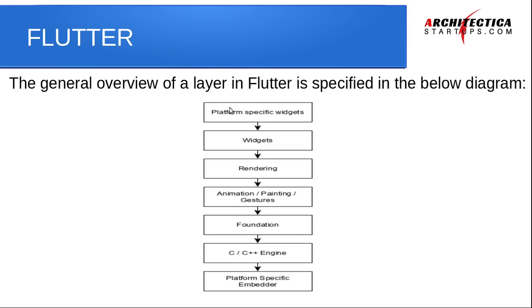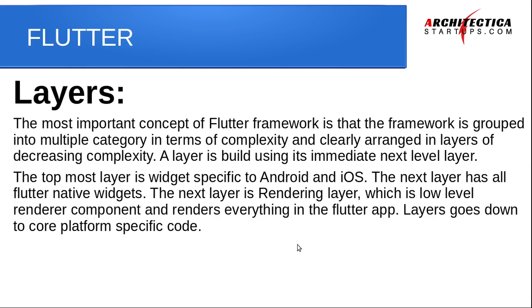So the specific widget we are using for a particular platform is the topmost layer. Under that we have widgets, under that we have renderings, under that we have animations, painting, gestures, under that we have foundation. The rendering is a low level component that renders everything in the Flutter app.